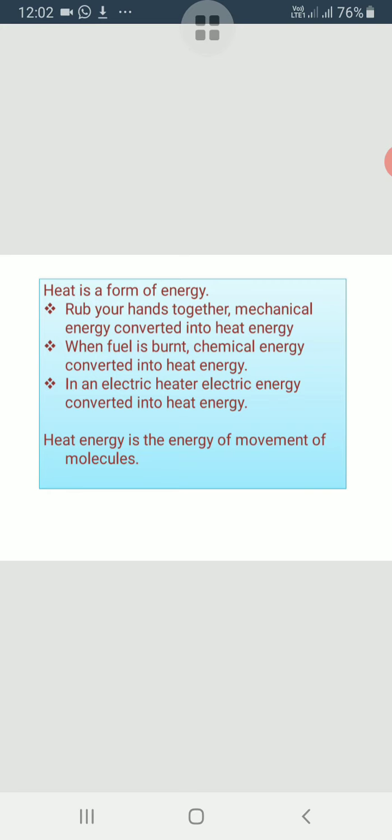When fuel is burned, chemical energy stored in the fuel gets converted to heat energy. The heat energy of burning petrol is converted to the mechanical energy as in a car. In an electric heater, the electrical energy is converted to the heat energy. We supply the electrical energy to the heater, but it converts it into heat energy. We feel hot in front of an electric heater. In a powerhouse, heat energy of burning coal is converted into the electrical energy.